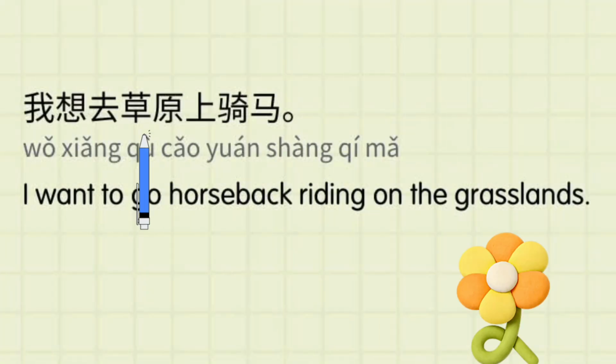我想去草原上骑马。I want to go horseback riding on the grassland. Hope you learned it. Let's find out the vocabulary which we just learned. 草原. There, it is so easy. Hope you learned it. Let's move to our next vocabulary. Maybe next is as easy as this one.